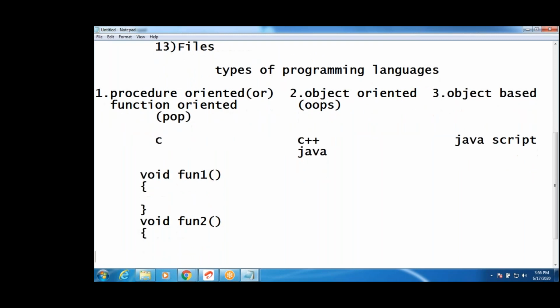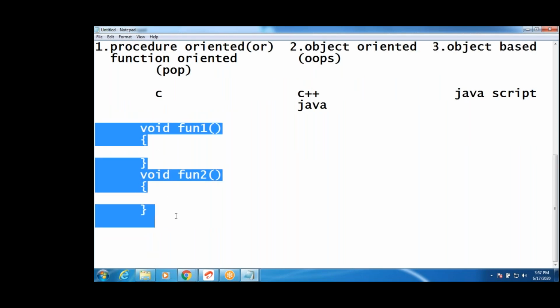That's why C is called a procedure oriented programming language. It is not exactly step by step. Procedure here means function or module. C program structure is divided into procedures.